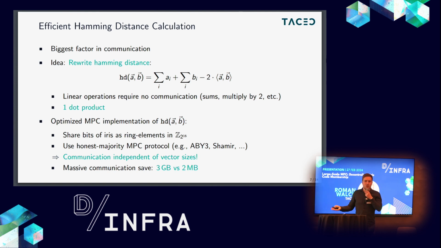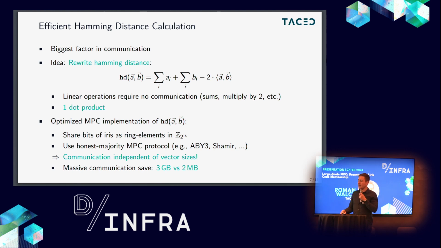So there exists a class of MPC protocols, most notably the honest majority protocols we had before, where Shamir secret sharing is a part, but also replicated sharing protocols like ABY3. In these protocols, you can compute the dot product with a communication that is independent of the vector size. So it doesn't matter whether you produce a dot product or a normal multiplication, the communication is actually the same. And by using one of these protocols, we can reduce the communication significantly.